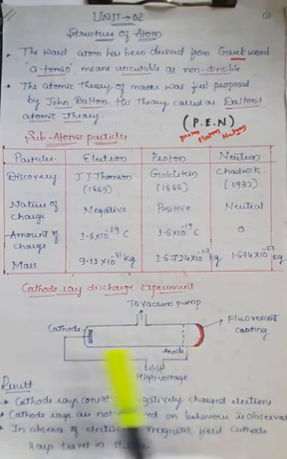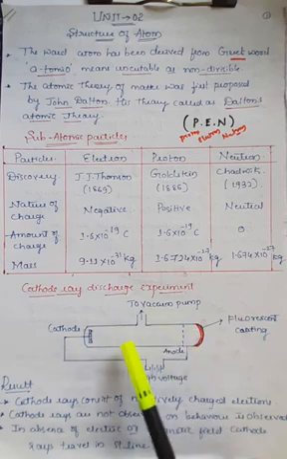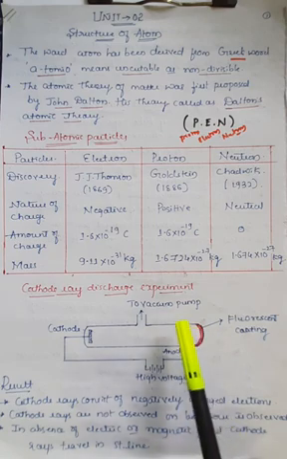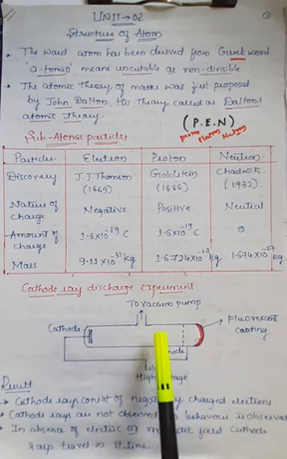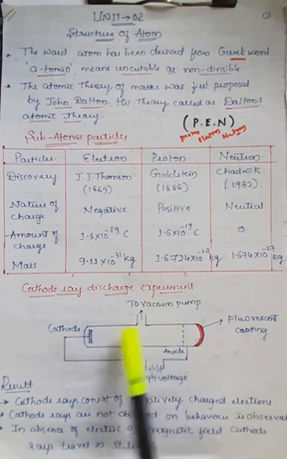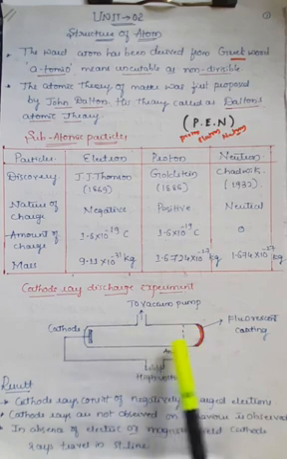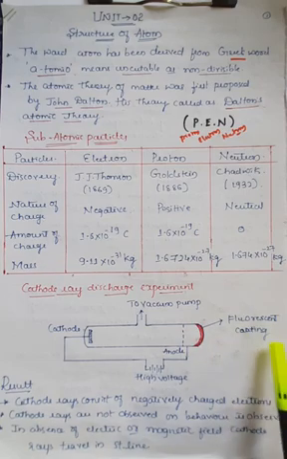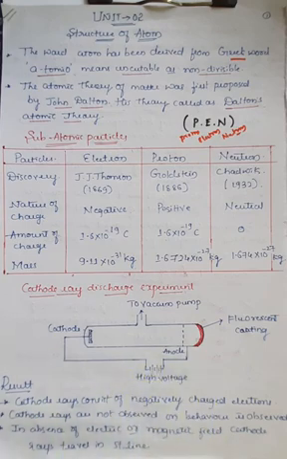On one side it is the cathode, on the other side it is the anode, and one side of this discharge tube is coated with a fluorescent coating, right? If you observe here, I have marked with the red mark, which means there is a fluorescent coating, and there is one vent kept for the connection of the vacuum, right? Both the cathode and anode are connected to high voltage batteries.